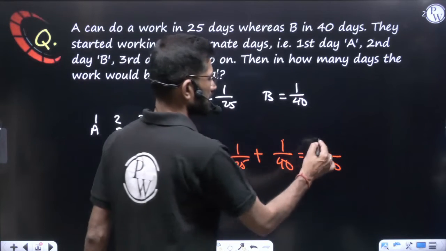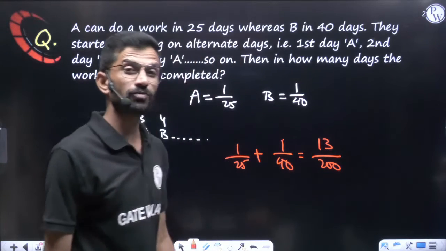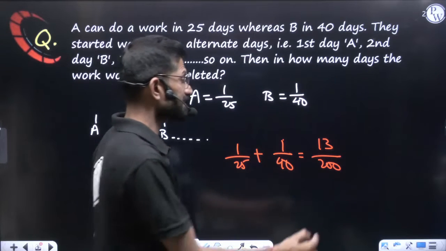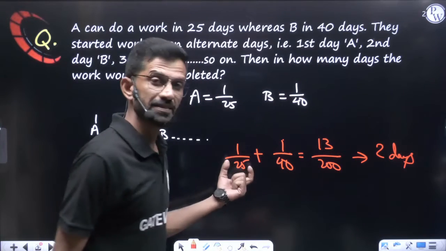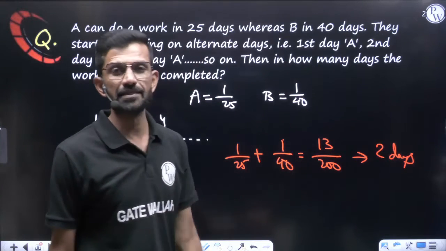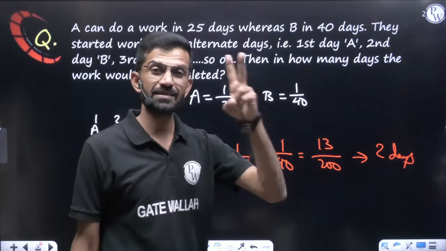means 13. 13 by 200. How many days' work is 13 by 200? This is exactly 2 days' work, because on the first day A did this much, and on the second day B did this much. So this 13 by 200 is 2 days' work.